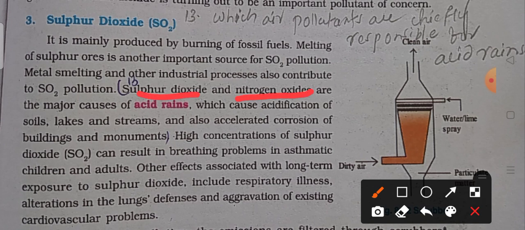There are only two lines. Sulfur dioxide and nitrogen oxides are major causes of acid rain. It's clear? Okay.